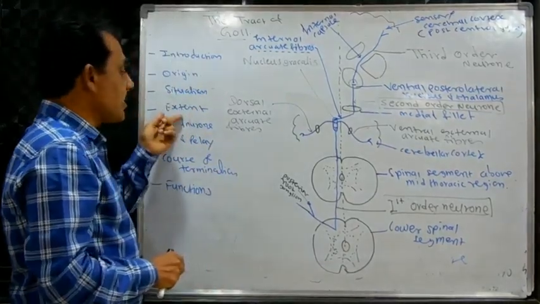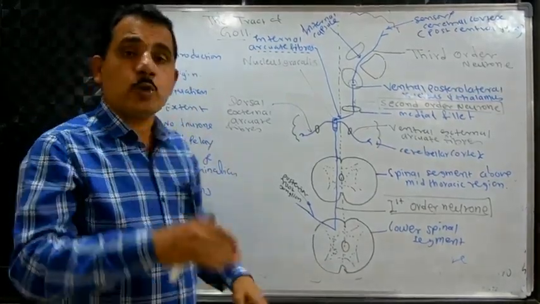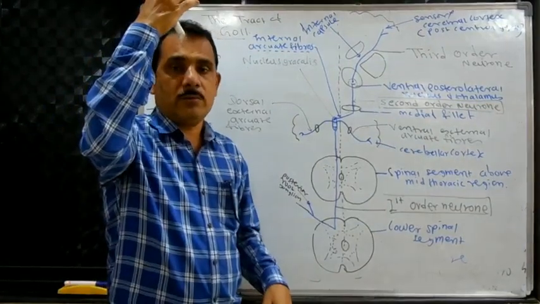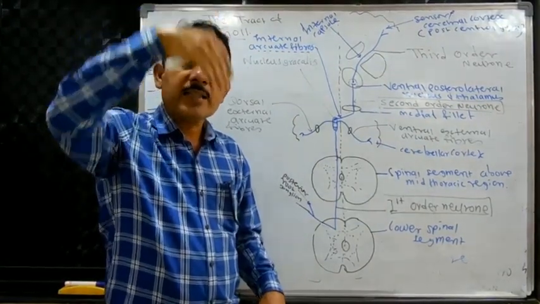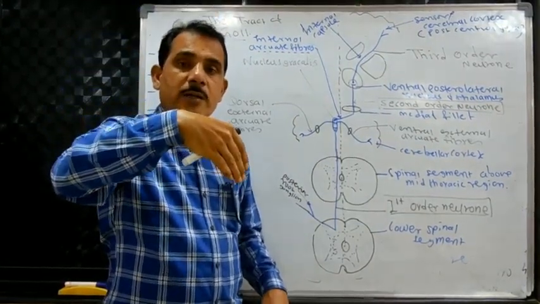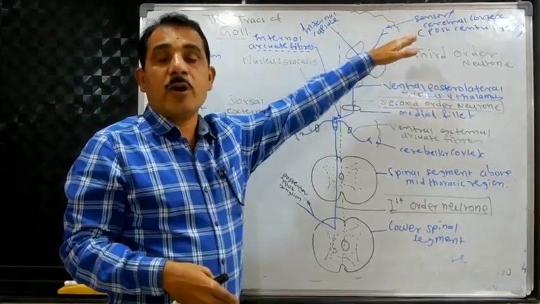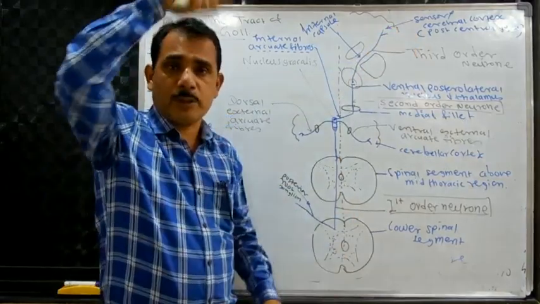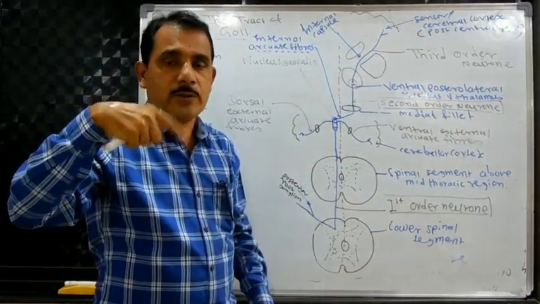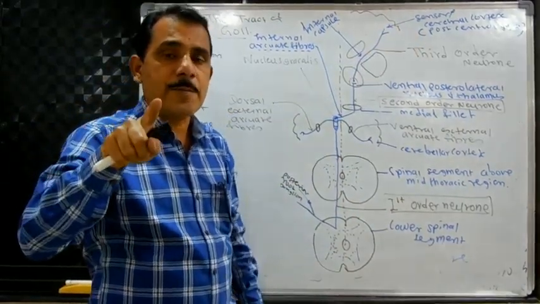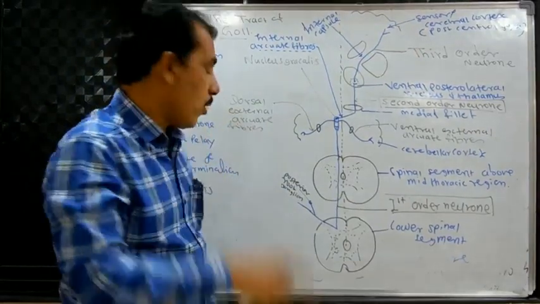Then extent. It extends throughout the spinal cord, from the last segment of the spinal cord, then enters the brain and reaches the sensory cortex. So it covers the full length of the spinal cord. Did you understand? That is the extent of the tract of Goll.